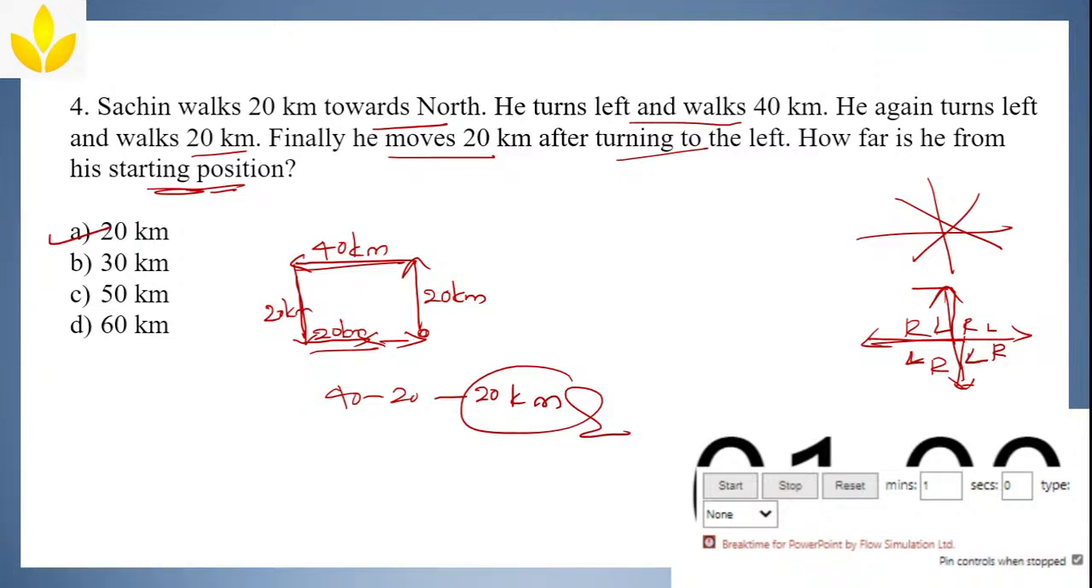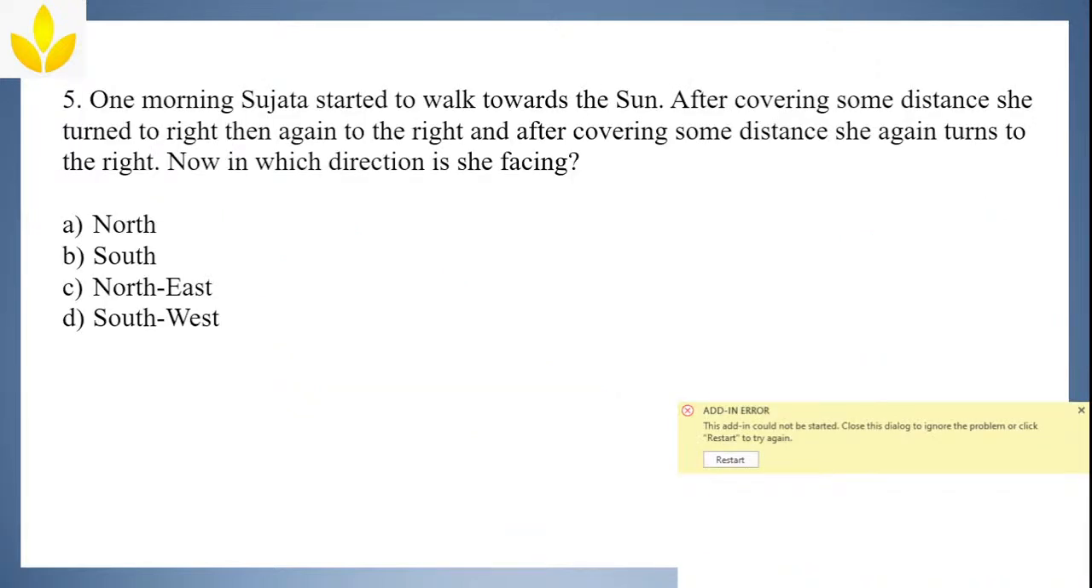Yeah, Vikram, it's correct. Pavitra, it's correct. Fatima, please do recheck. I hope now you understood. Singh, A. Good. Yeah, 40 minus 20, 20 kilometers required. Yes, Vikram, correct. And now, one last question for you. Please do answer this.